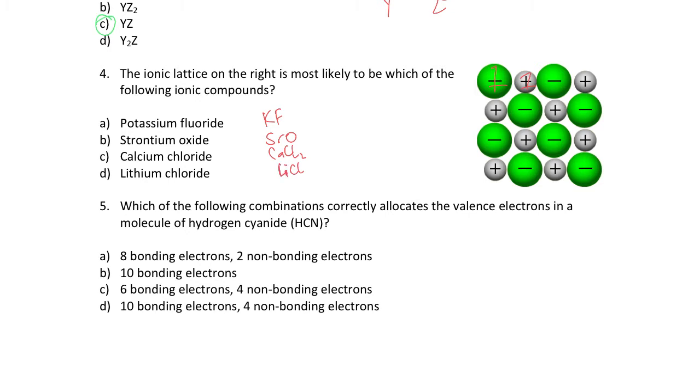So not only is it the 1-to-1 ratio, but it's also the size differences. So we're going to look at the sizes. Okay, so which one has the largest negative ion? It's going to be the Cl's, all right? The Cl is going to be much larger than the F and the O. So the Cl is going to be a larger one, so it's not either of these two, all right?